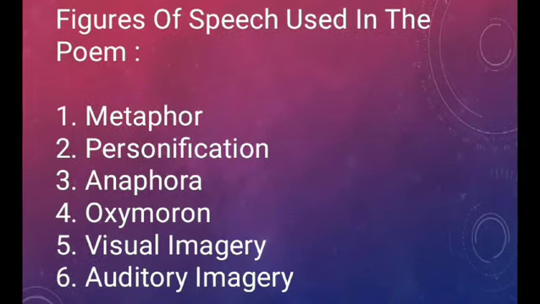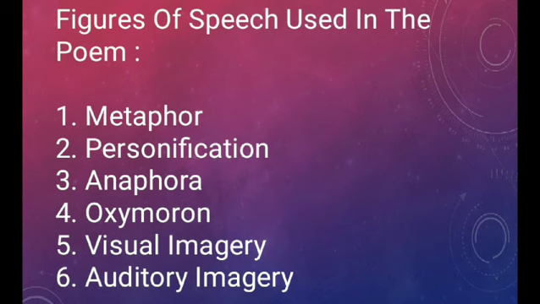You must know that the poet has also used some figures of speech in the poem. And what are the figures of speech that the poet has used in the poem? Number one, metaphor. Number two, personification. Number three, anaphora. Number four, oxymoron. Number five, visual imagery. And number six, auditory imagery.